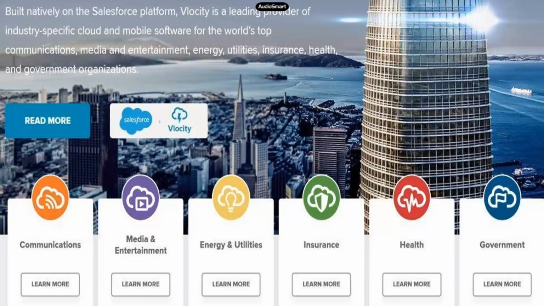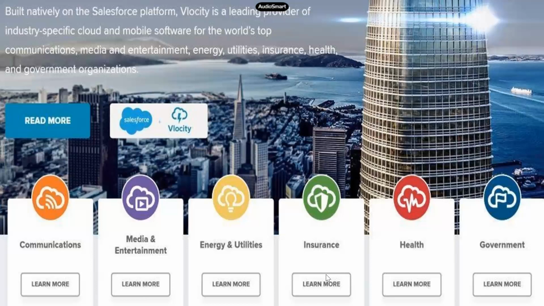Velocity has identified such things in a few industries: communications, media and entertainment, energy and utilities, insurance, health and government. Maybe soon they are trying to bring a few more industries. As of now, these are the common industries in Velocity, out of which telecom, communications, media, entertainment, and insurance are very much stabilized and used by so many clients. So this is what Velocity is going to do. It gives you a lot of features, a lot of advanced data model, a lot of product model.